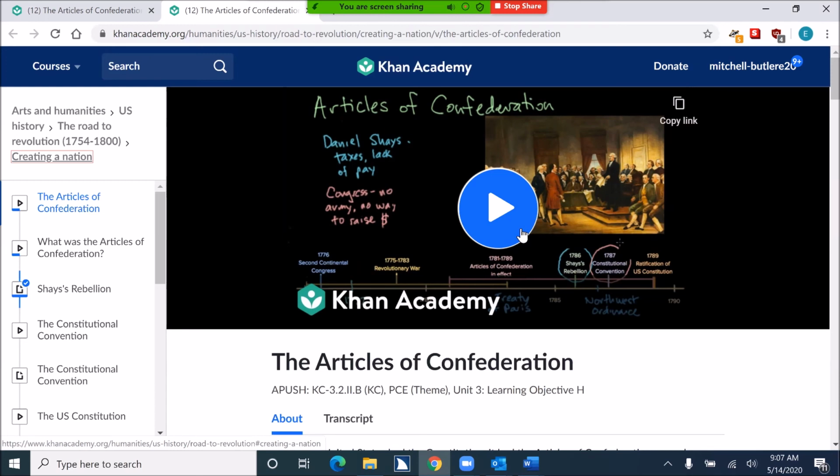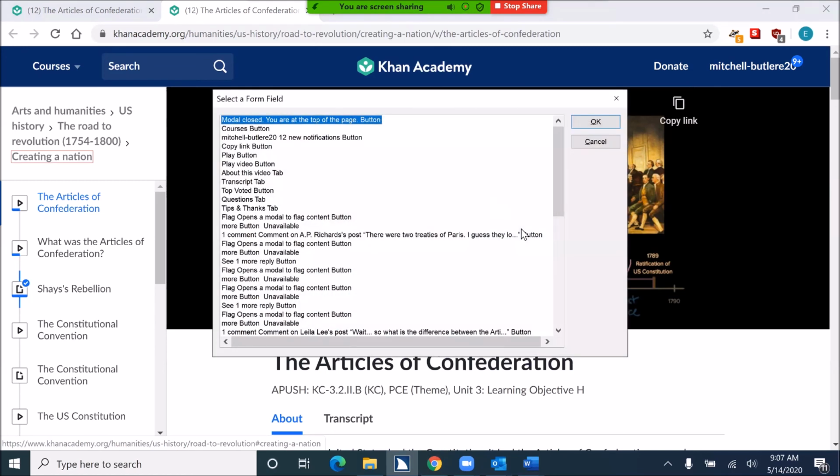First I kind of want to play the video to make sure it's the right video. So I'm going to go to my form fields list and find P for play. Select a form field dialog. List view. Now that I'm in my form fields list, I'm going to press P for play. Play button, 5 of 53. So I found the play button, but I'm going to down arrow. Play video button, 6 of 53.